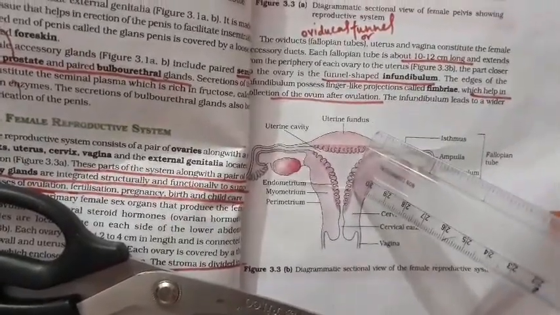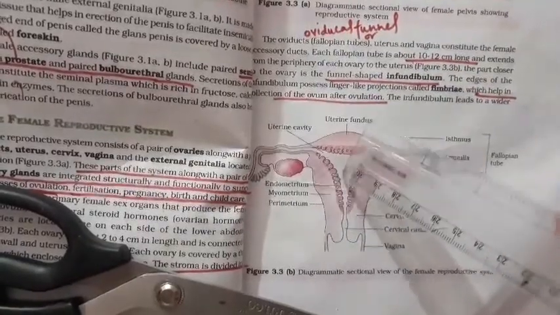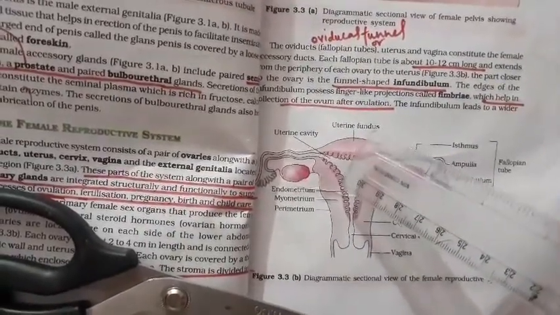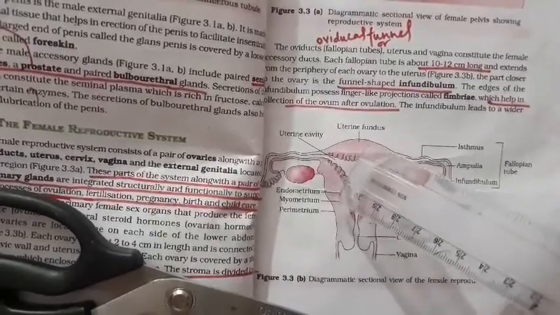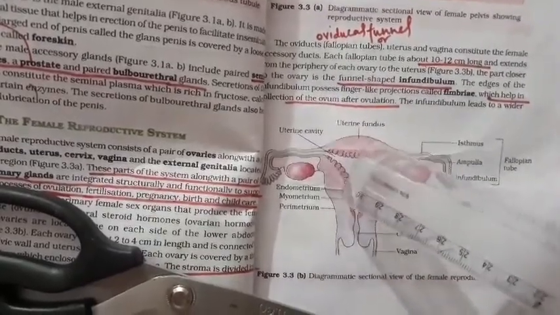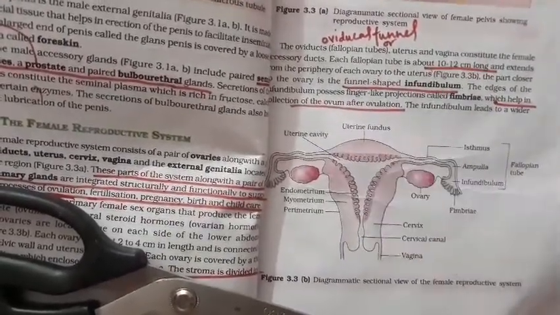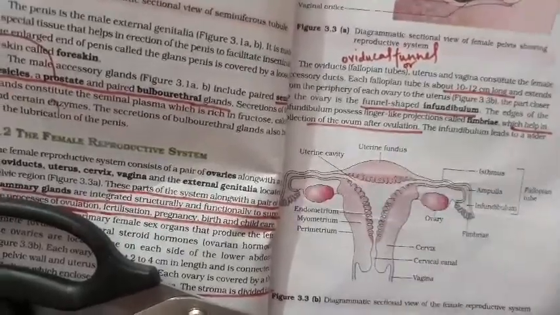It helps in sexual arousal, where accumulation of blood occurs to help in the sexual arousal. These are the accessory parts.